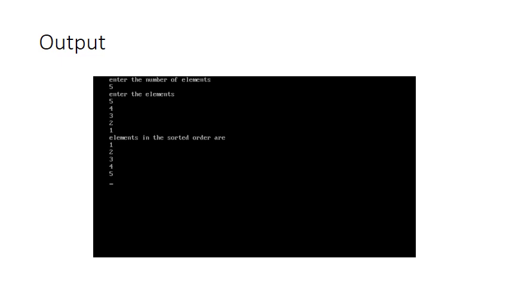In the sense, if previously we printed the elements in ascending order, now we will be printing them in descending order. Now the elements given by the user are 5, 4, 3, 2, 1, and whenever that program gets executed, automatically those elements will be printed in ascending order, that is 1, 2, 3, 4, 5. In ascending order, the least element will be first, then the next higher element, and so on. If you want to print it in descending order, then the highest element will be in the first position, then the next highest, and so on.